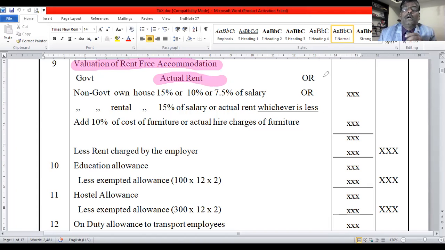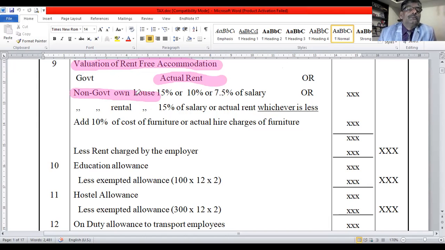Then for a non-government employee, simply remember that for a government employee the government rental rate is the value of the perquisite. It is enough.